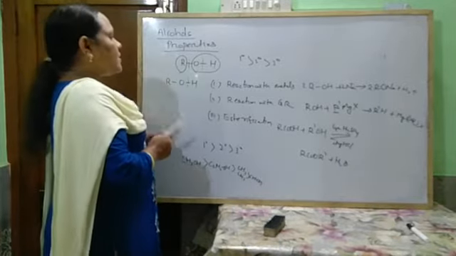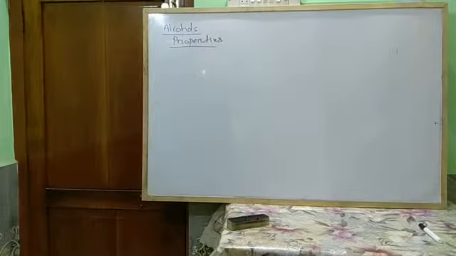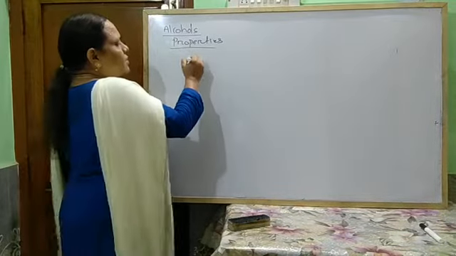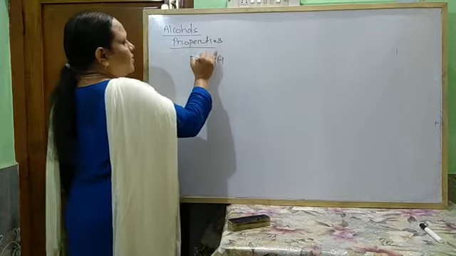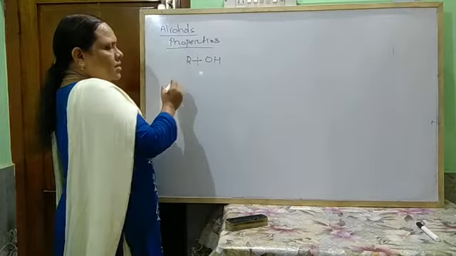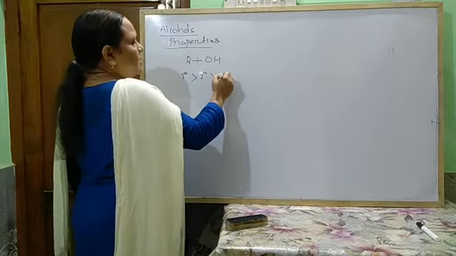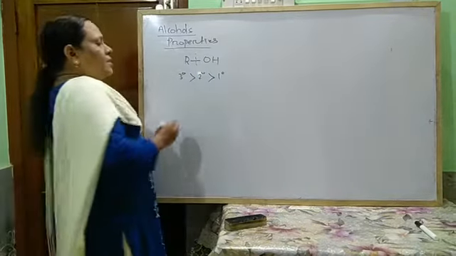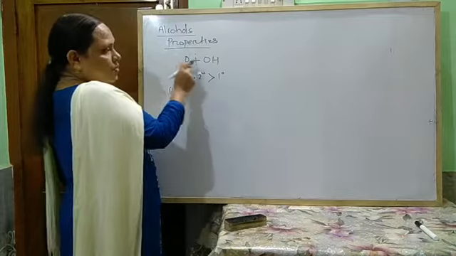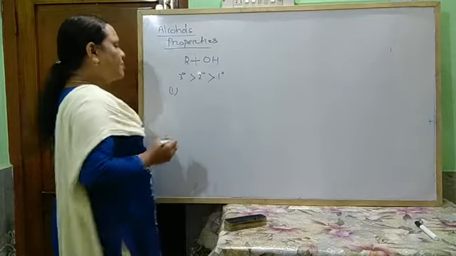Next, come to reactions which involve the cleavage of the R-OH bond. Here it depends on the carbocation, so the reactivity of different alcohols is tertiary greater than secondary greater than primary. For R-OH bond cleavage, the reactivity rate is tertiary, then secondary, then primary.